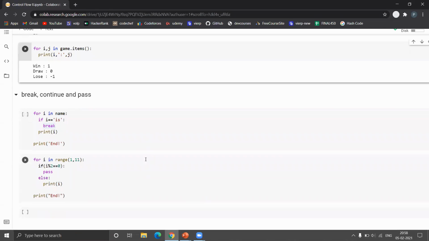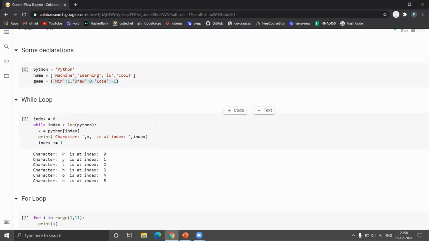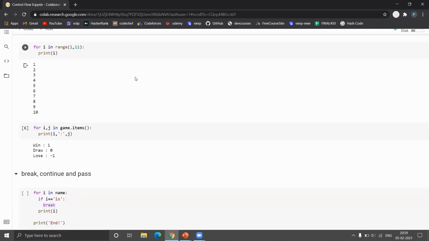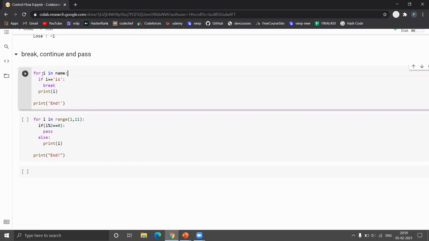Okay, so here imagine we have a list, name, with machine learning is cool. Suppose we wanted to print only machine and learning. We don't want is and cool. So what can be done is we start with a for loop, going through everything in the name. Now we want to check if the word is "is". We want to print all the values that come before is.